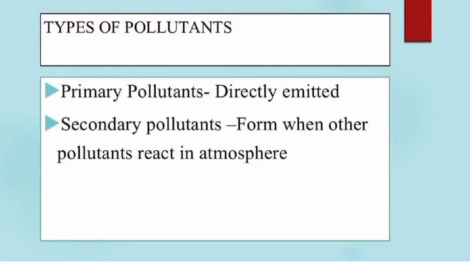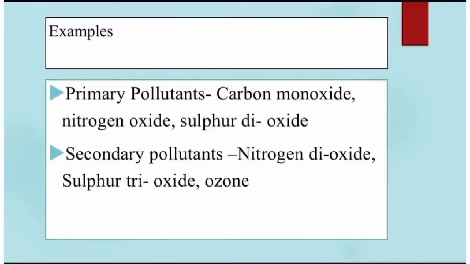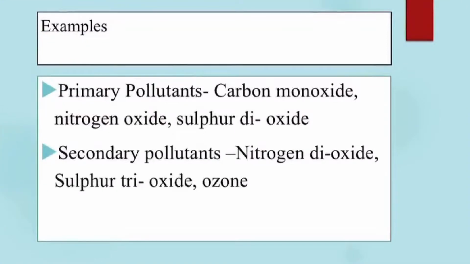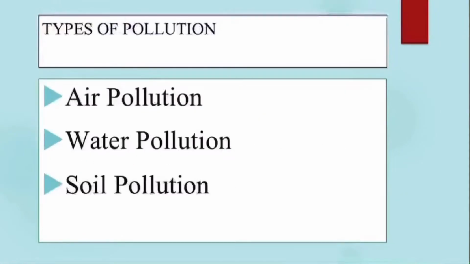Types of pollutants. There are two types. One is primary, the other one is secondary. Primary pollutant is directly emitted from a source, whereas secondary pollutant forms when this primary pollutant reacts in the atmosphere. For example, sulfur dioxide is a primary pollutant and this pollutant is released while burning fossil fuels. When the sulfur dioxide reacts in air, it forms a secondary pollutant, sulfur trioxide. This sulfur trioxide is harmful for the lungs and it makes it very difficult to even breathe.